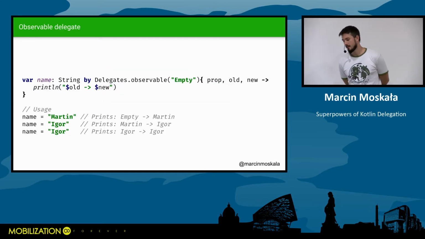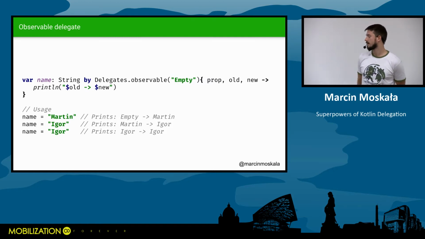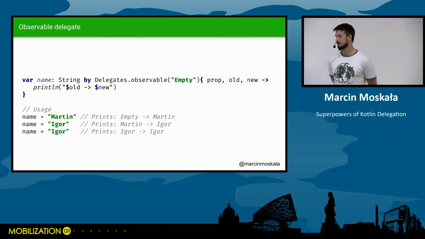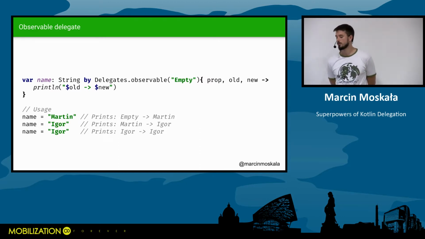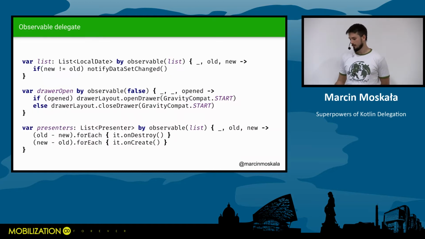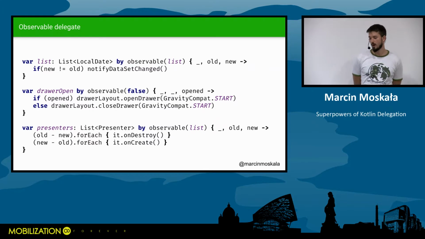Another delegate is an observable delegate. It's like a mutable value that also informs us, invoking an action whenever this value is changed. Here is a very simple example that just prints how the value changed. Whenever we change the value, whenever we call the setter, this println is called. I believe you can imagine usages in projects, but here are a few from my projects.